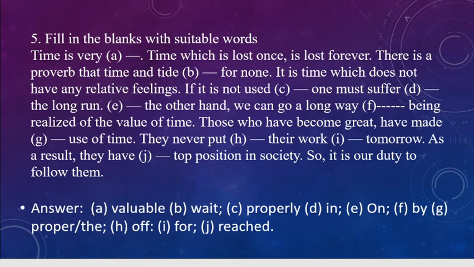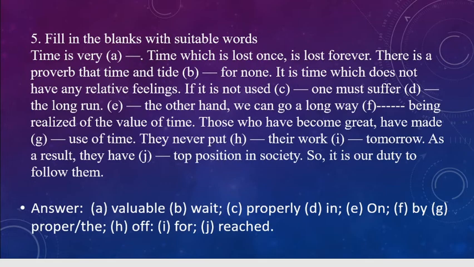So time is very valuable, and time which is lost once is lost forever. And there is a proverb that time and tide wait for none. So it is time which doesn't have any relative feelings. If it is not used properly, one must suffer in the long run. And number E, on the other hand, we can go a long way by being realized of the value of time.